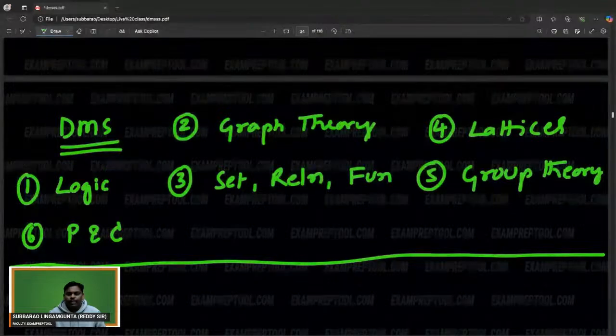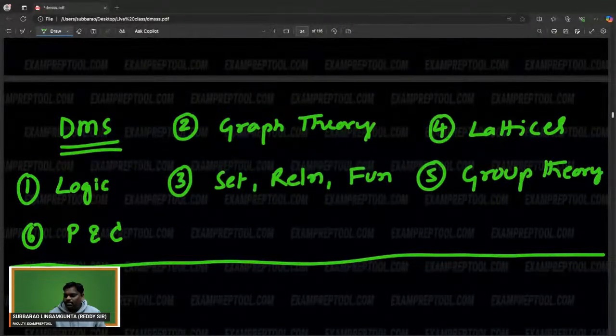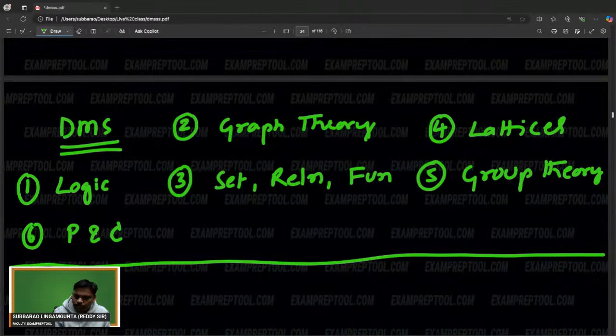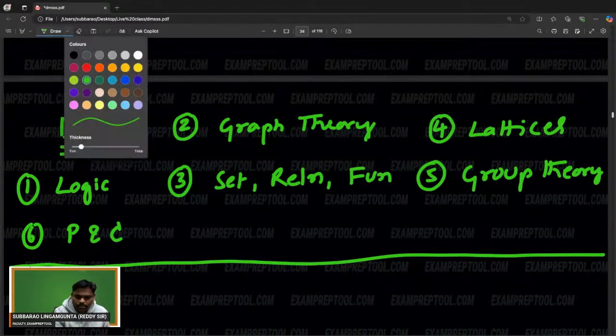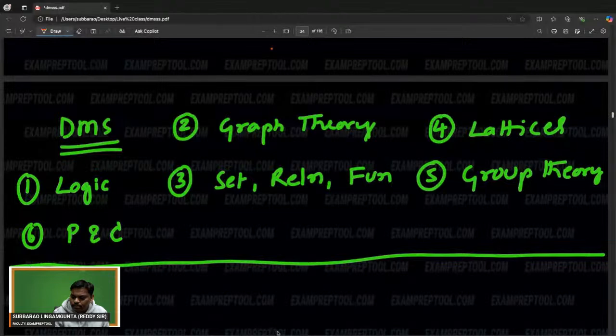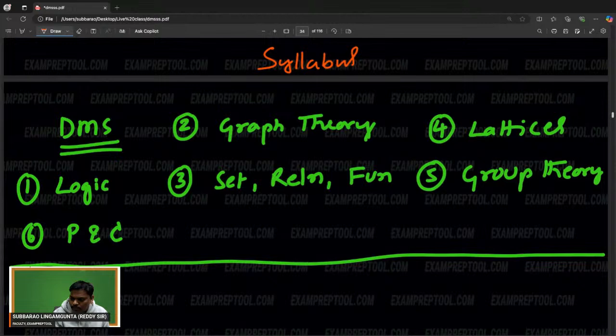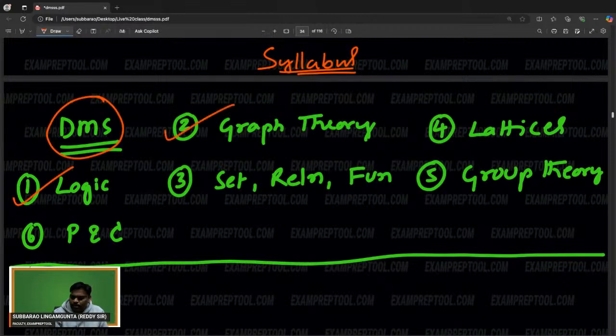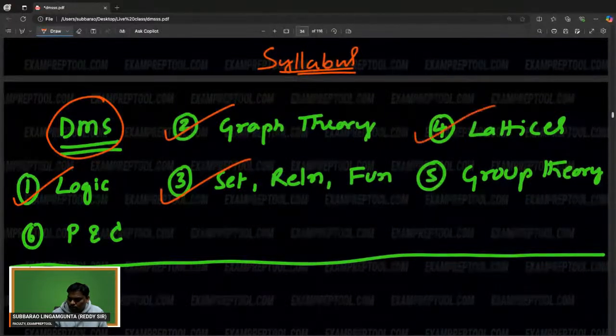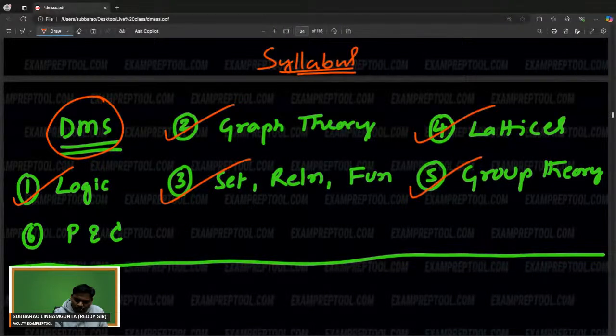Hello everyone. Today is the first class of discrete mathematics. So this is the syllabus. Right, let's start. First logic chapter, second one is graph theory, third one is sets, relations, functions, fourth one is lattices, fifth one is group theory, sixth one is permutations and combinations. So these are the topics.